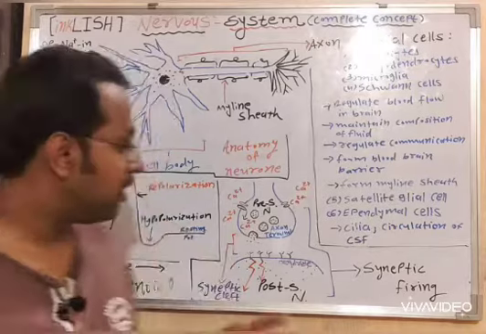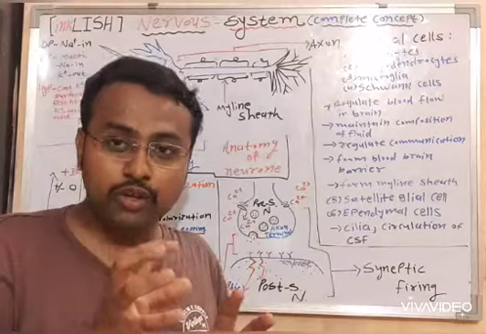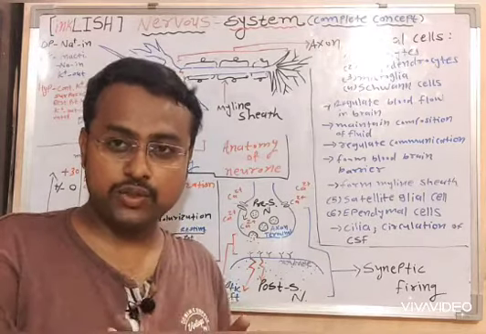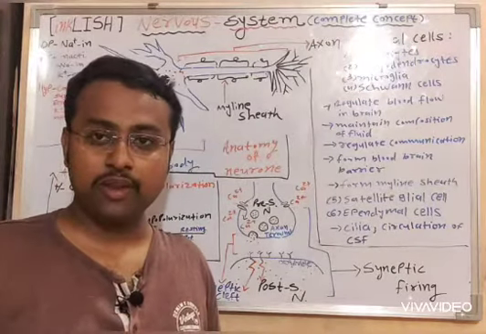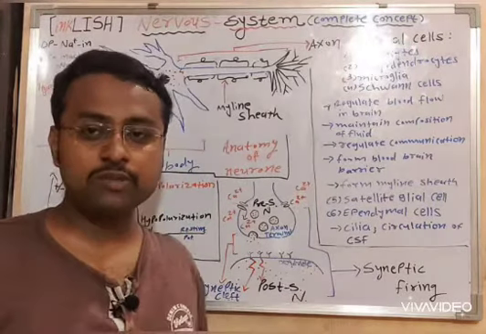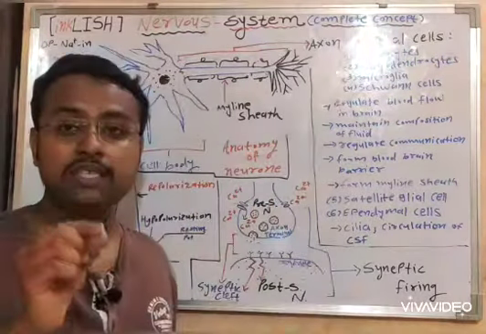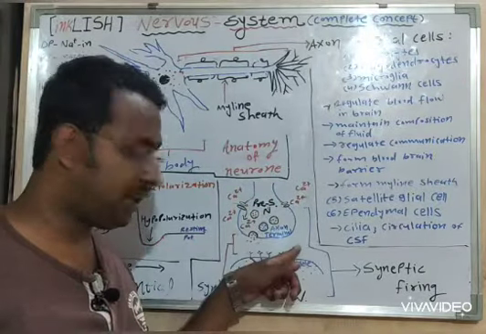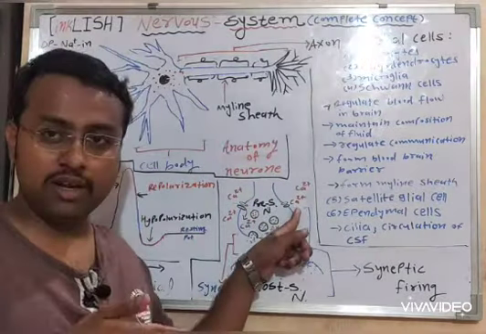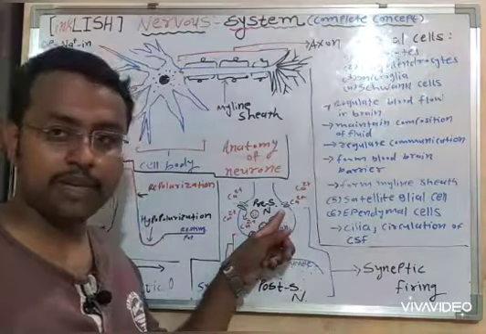Are you getting it? Now the neuron whose axon has the axon terminal, excreting out or donating those neurotransmitters, is called the presynaptic neuron. This is called the presynaptic neuron.